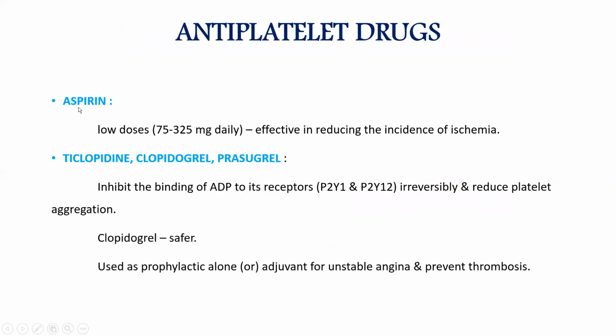Then the antiplatelet drugs, other miscellaneous drugs. Mostly we are using aspirin, otherwise clopidogrel. Aspirin in low dose 75 mg to 325 mg daily is effective in reducing the incidence of ischemia. Then ticlopidine, clopidogrel, prasugrel act by inhibiting the binding of ADP to its receptor P2Y1 and P2Y12 irreversibly, and reduce the platelet aggregation. Because of platelet aggregation, thrombus and arterial block happen, so it will prevent this. Clopidogrel is a safer drug and used as prophylactic alone or adjuvant for unstable angina and to prevent thrombosis.